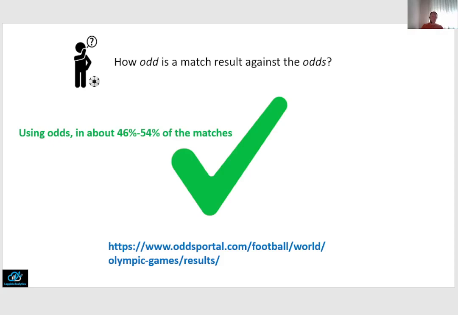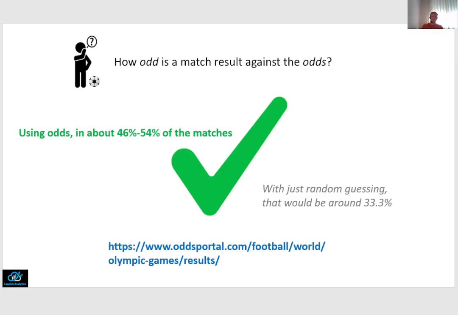And while this is actually not that bad when you realize that random blind guessing could be expected to result in about 1/3 of the matches being predicted correctly. From that perspective, getting the prediction right in about half or even just over half of the cases is actually quite okay. Yet, there are better models out there, including fairly simple ones that instead of using betting odds provided on public websites, use other sources of information and actually result in superior prediction performance.